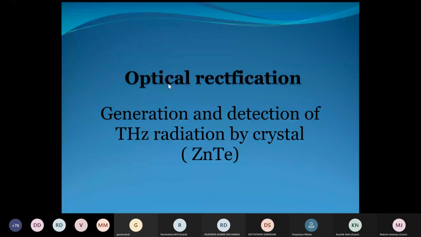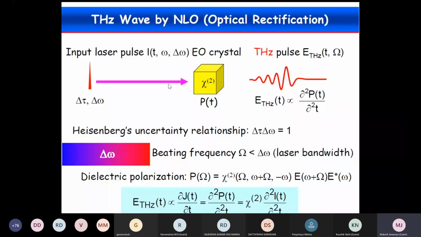So what is optical rectification? Optical rectification is nothing but a second order non-linear process in which you shine an optical pulse on a crystal which has a high chi2 value. And using the difference, I will tell maybe in the next slide. Let's go to the next slide.